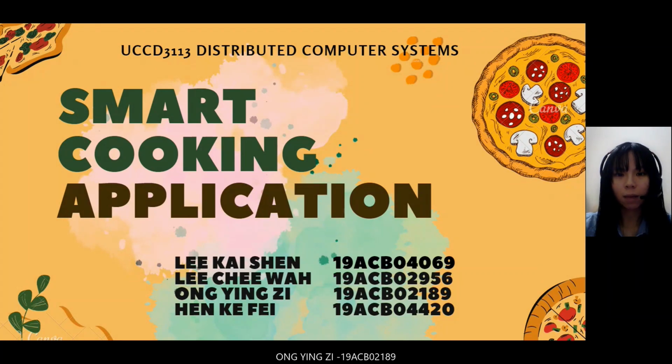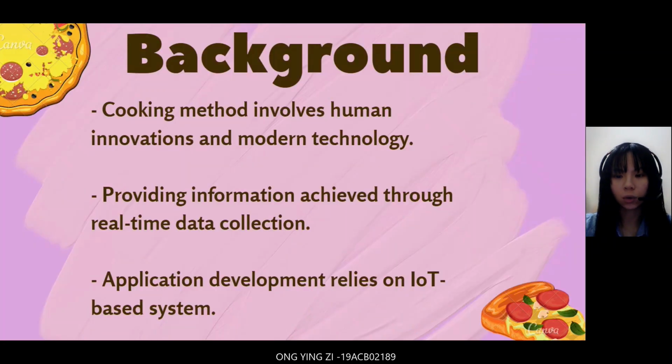I'm Ong Yingzi and my group mates are Li Kaishen, Li Chiwa, and Henke Fei. We are going to present the Smart Cooking application. Smart Cooking application is a cooking method involving human innovations and modern technology. It can help the user while cooking by providing information such as recipes, calories, and nutrients of the dishes. It can be achieved through real-time data collection.